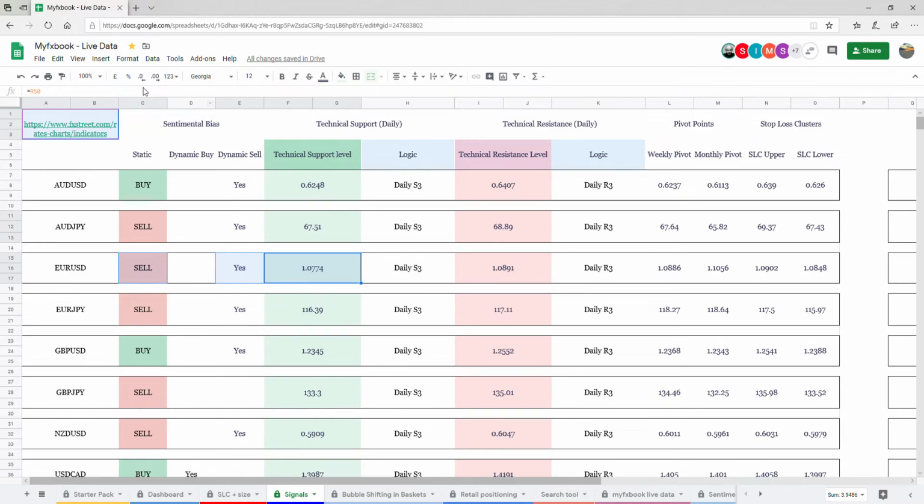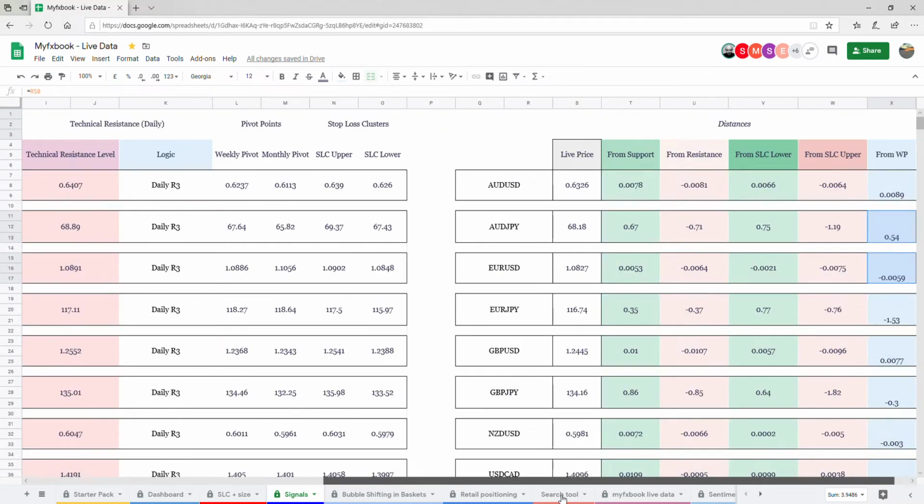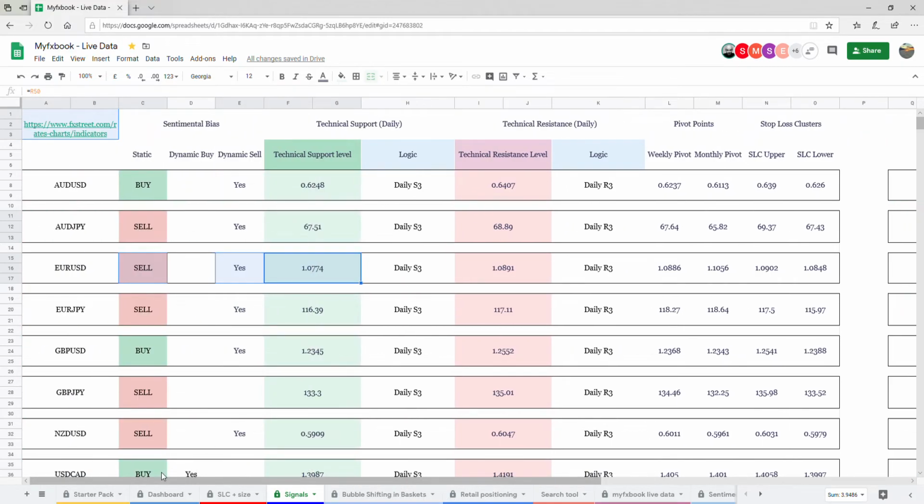So it's just a case of getting the sentiment to agree at a high level and at a low level. The low level is time, and that's just static. So where things are right now. So that's the signals. Just a part one video. And then I'll talk about the bubbles, which I briefly talked about just now. And then I'll go on to the retail positioning and the search tool and the MyFX book live data for part two.